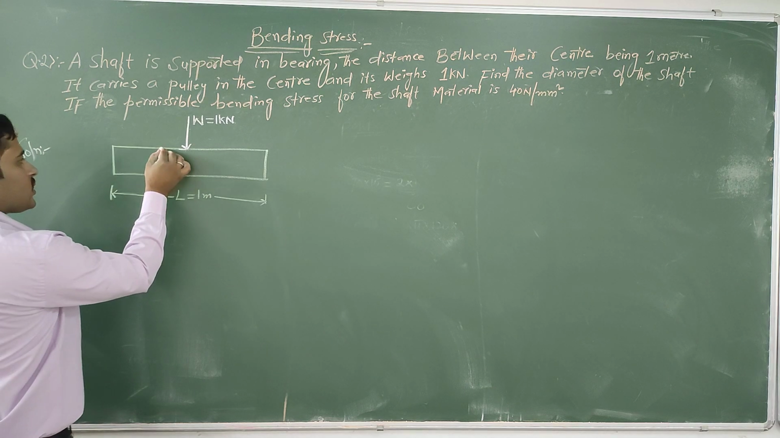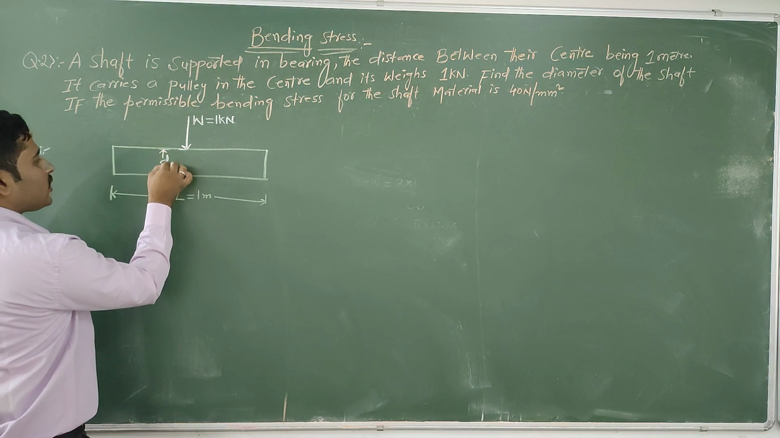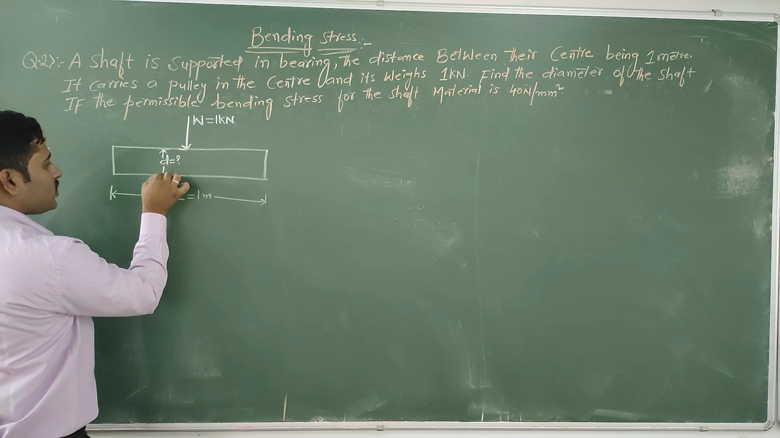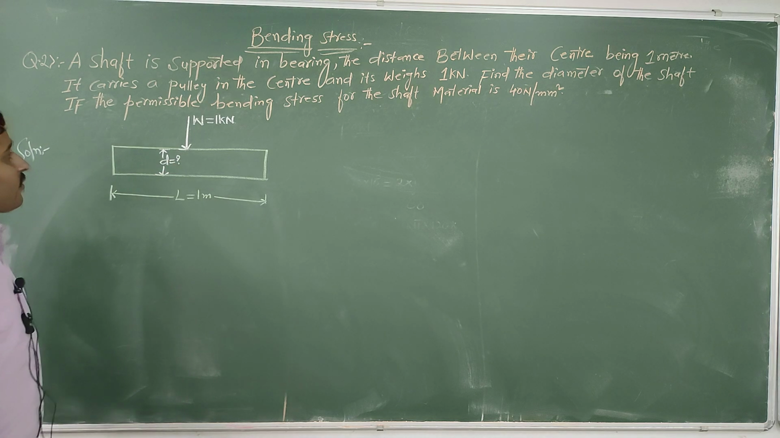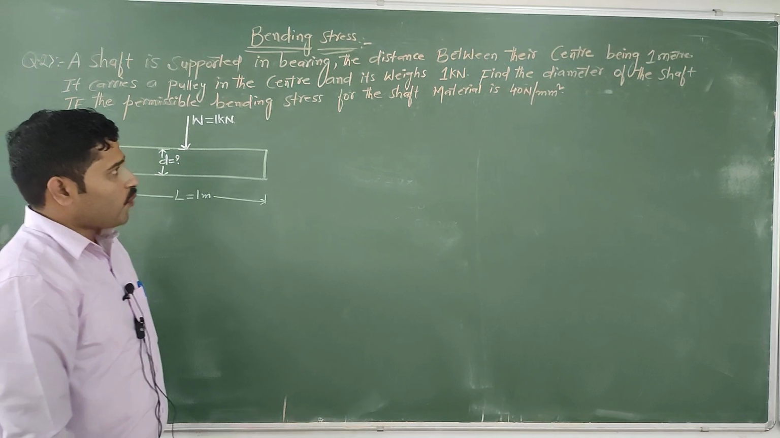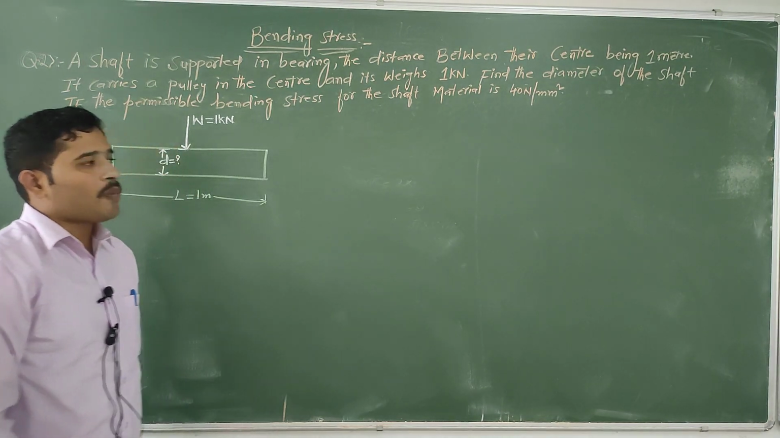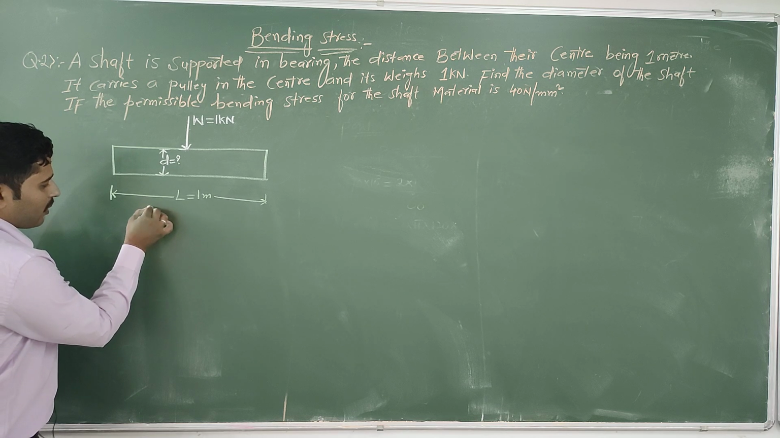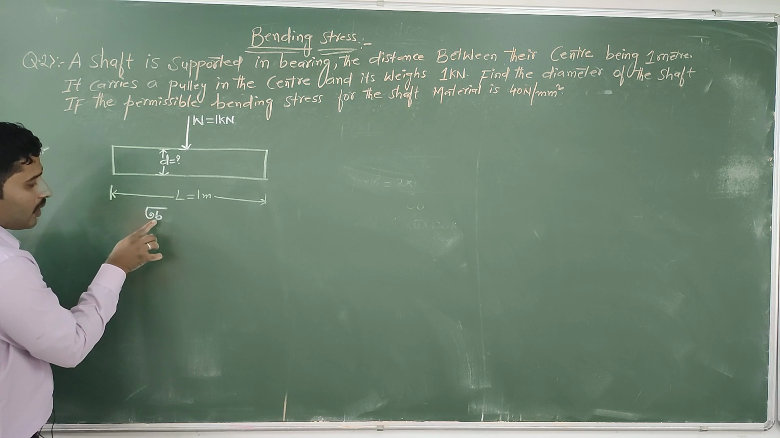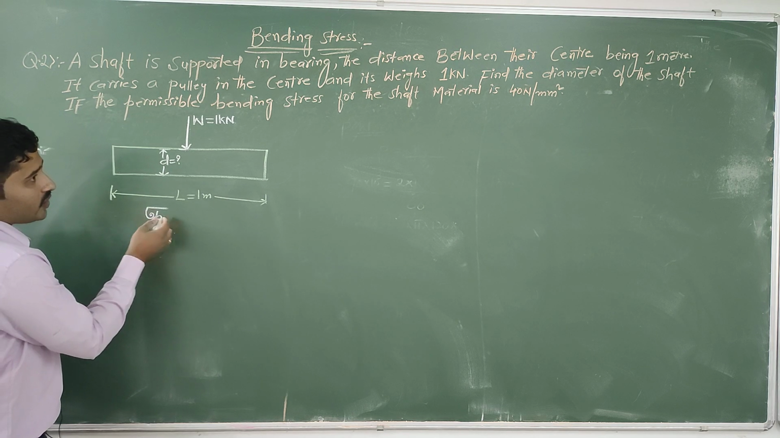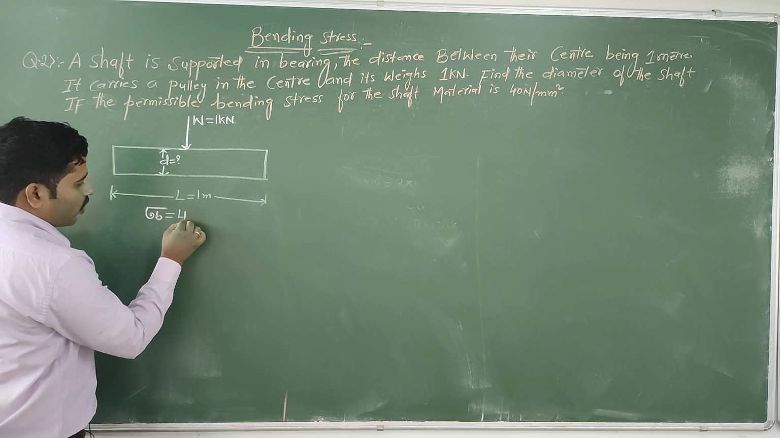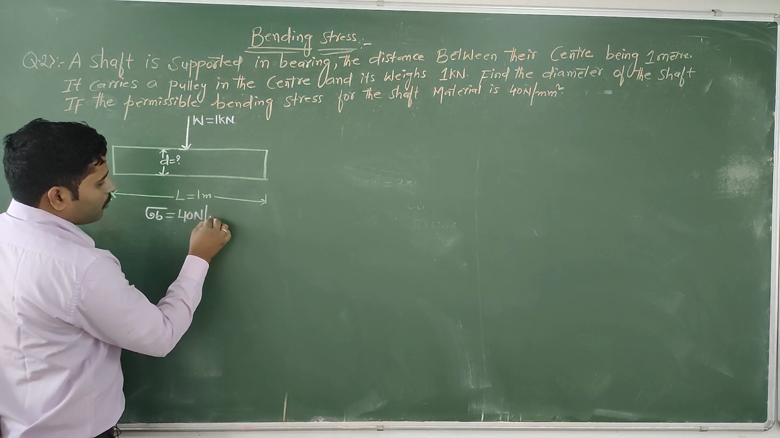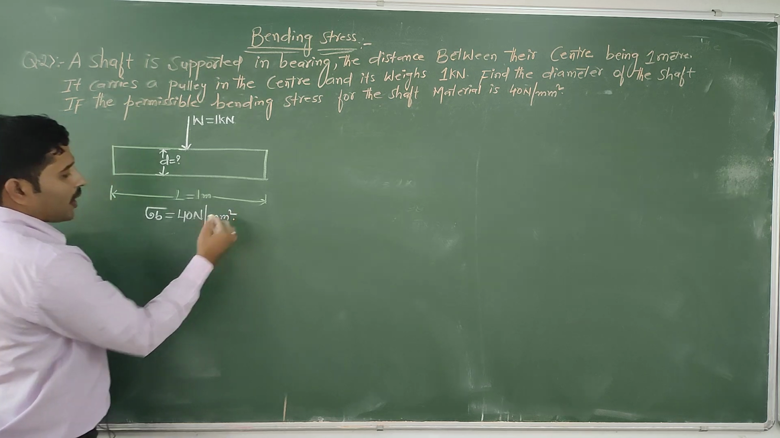So in this case we need to find out the diameter of the shaft, if the permissible bending stress for the shaft material is 40 Newton per mm square.